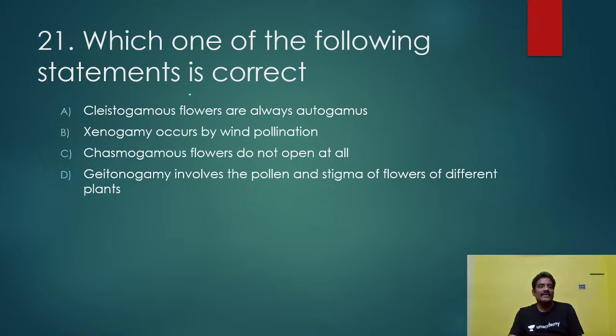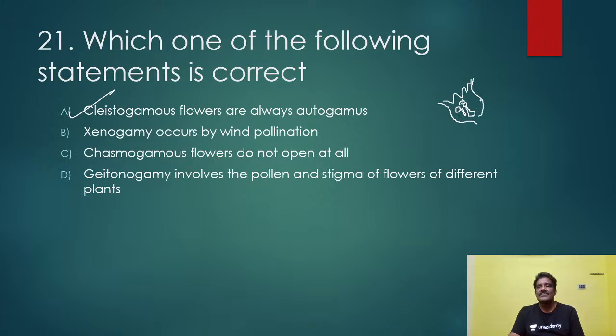Another question. Which one of the following statements is correct? Cleistogamous flowers are always autogamous. This is correct. Cleistogamous flowers are flowers which always remain closed. So only self-pollination happens here. Am I correct or not? There is no cross-pollination. Autogamy should happen here. So cleistogamous flowers are always autogamous only.